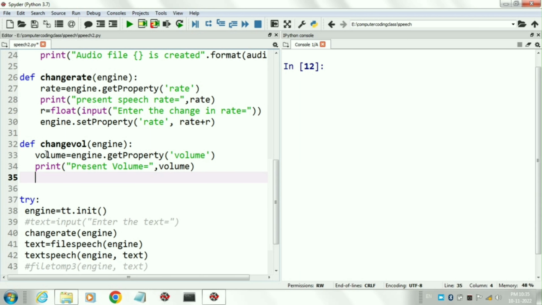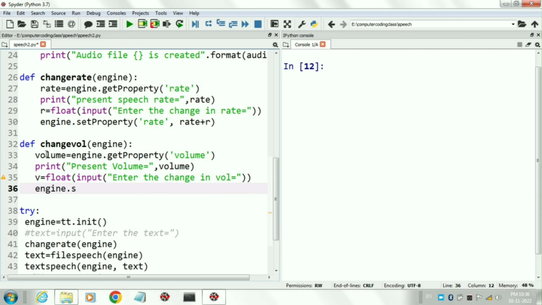Next we will ask for the change in volume from the user, and that change is stored in a variable named v. Now we will change the volume by using the set property command.